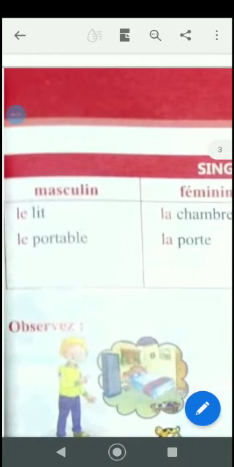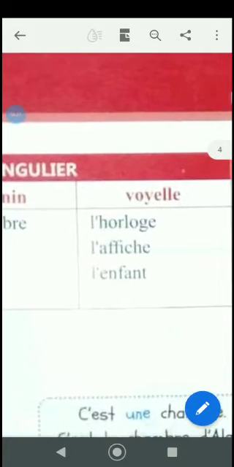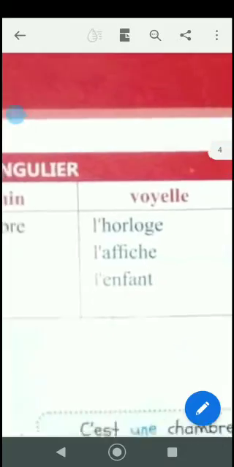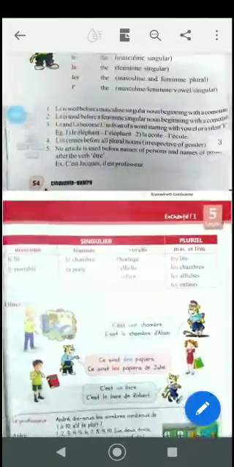Okay, now here it is masculine. Enfant is a masculine word, but we don't make it as le enfant. You have to use the form L apostrophe because the word is starting with a vowel. So it is L apostrophe, and it is pronounced as l'enfant. Now,